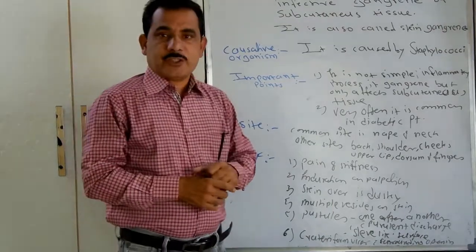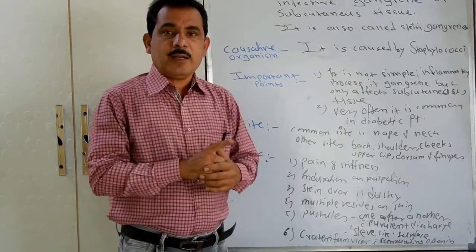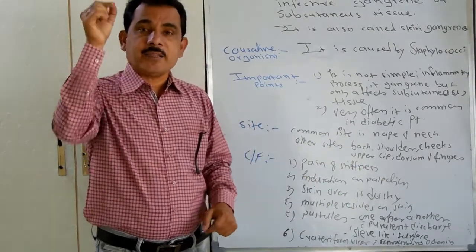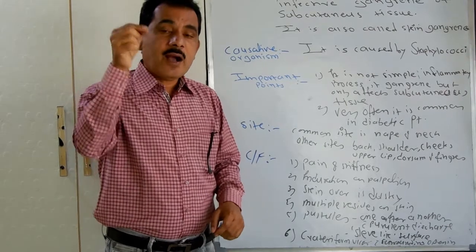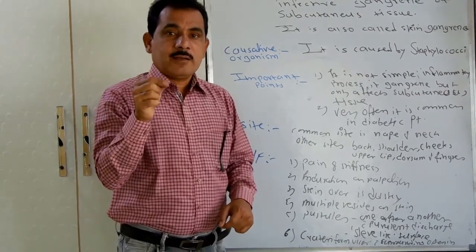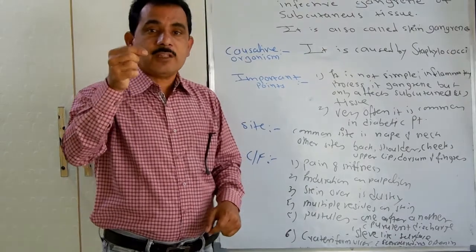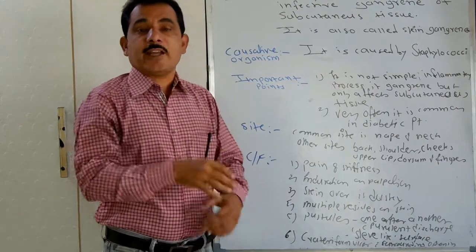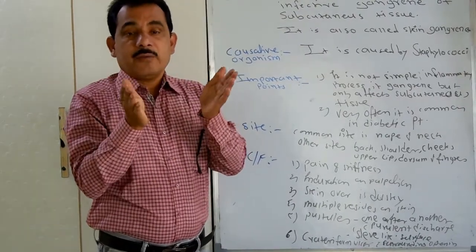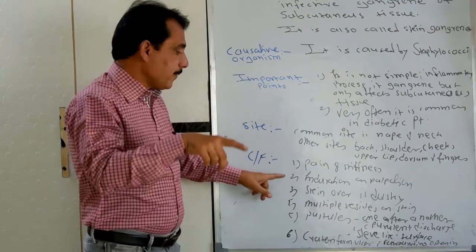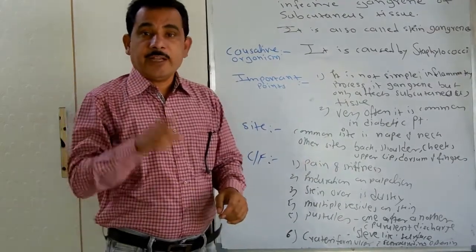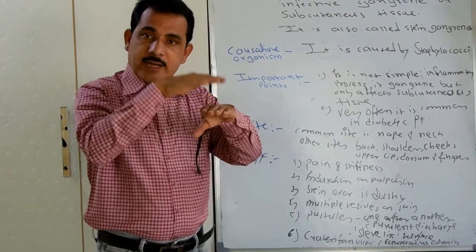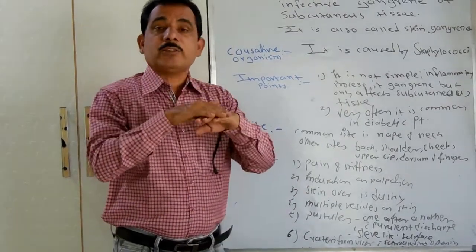Then the clinical features of the carbuncle. Number one, pain and stiffness. These are the very early symptoms of the carbuncle. With the onset of the carbuncle, there is a feeling of pain and stiffness at the site when it starts to develop. Later, there is induration, which is revealed on palpation.